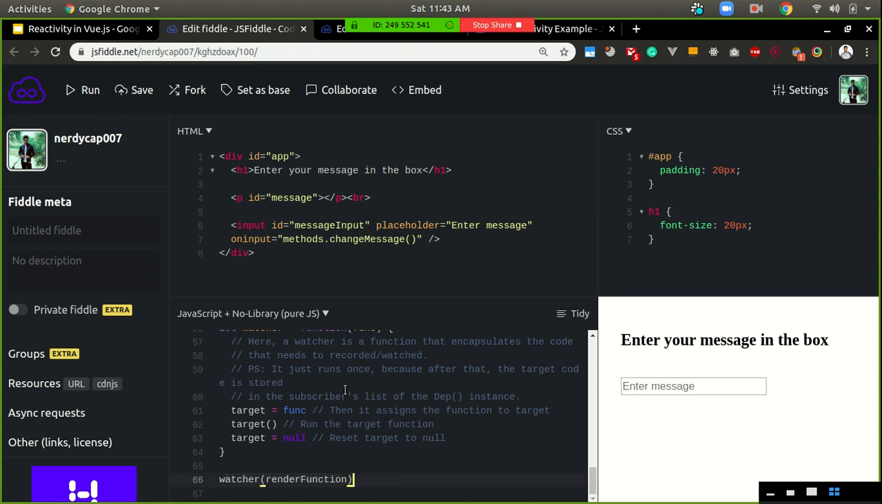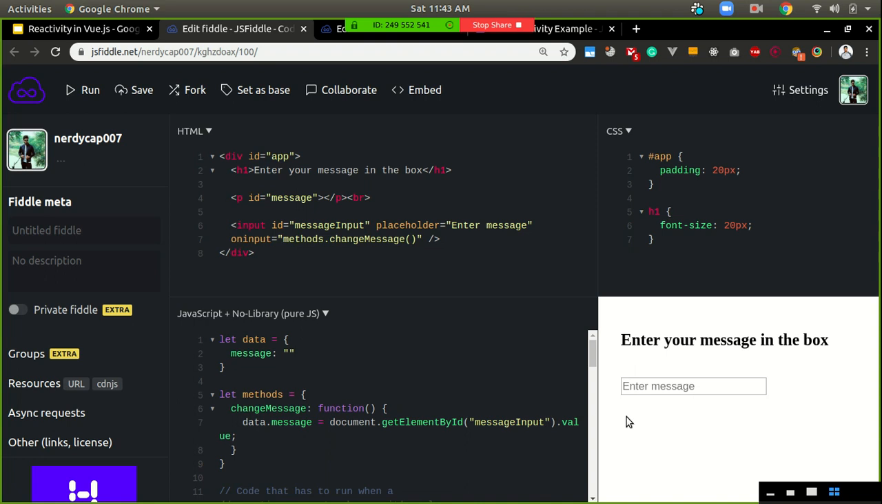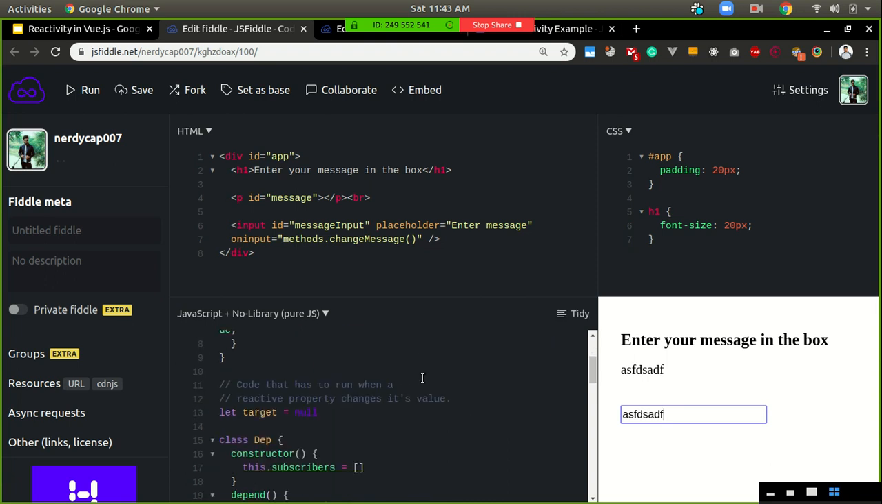So now it should work, right? Let's see. Whatever I enter here should be displayed over here. So it's happening, and we have successfully replicated a basic version of the reactivity system that Vue has.